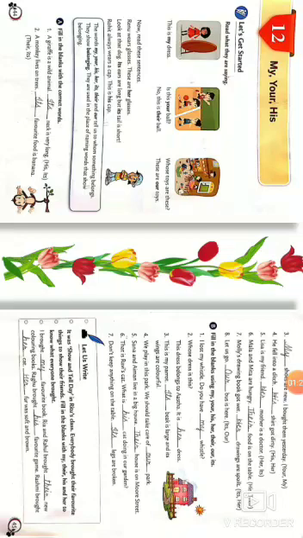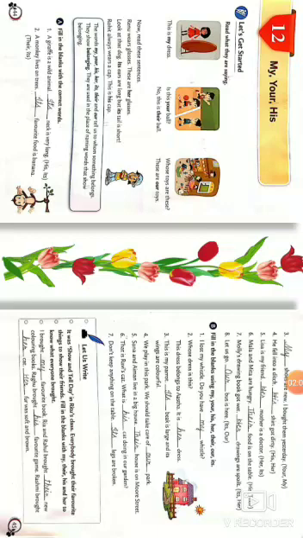Now look at part B. Fill in the blanks using my, your, his, her, their, are, its. Number 1. I lost my whistle. Do you have dash whistle? So, do you have my? Here in the beginning, I was there. So, I has been replaced by my while making a possessive pronoun. Whose dress is this? This dress belongs to Astha. It is her dress. So her is the possessive pronoun.